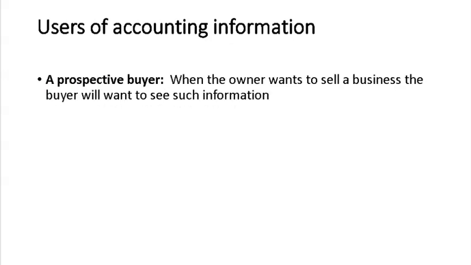Next one is a prospective buyer. When the owner wants to sell a business, the buyer will want to see such information. Sometimes the owner sells the company to a prospective buyer. And when a buyer wants to buy that company, first of all, he needs the accounting information, to see whether the business is profitable so that he can buy. If it is not, then that is another case.